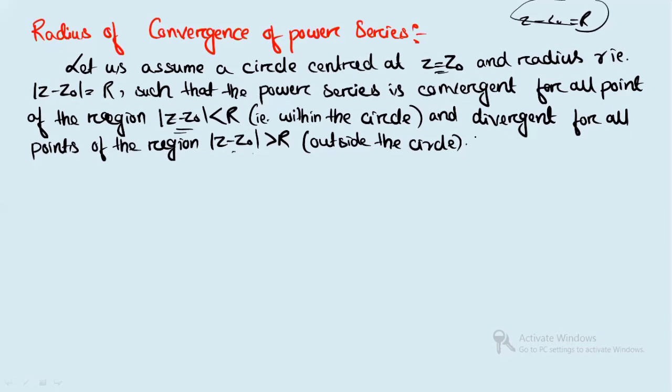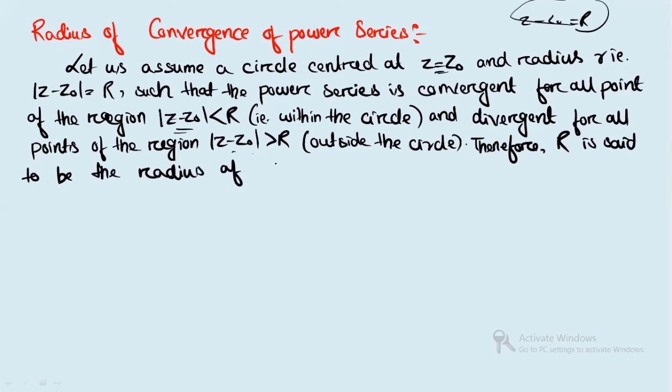So what you will say here, therefore, this capital R is said to be the radius of convergence. All right, it is said to be the radius of convergence of the power series.